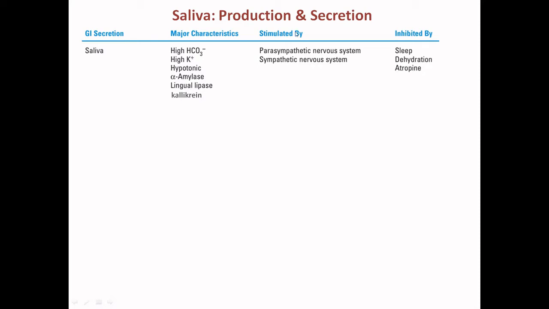The major characteristics of saliva: it is high in bicarbonate and potassium, and it is hypotonic, which we'll discuss, and these are the enzymes present in saliva. It is stimulated by the parasympathetic as well as the sympathetic nervous system. This is the only organ stimulated by both nervous systems, and it is inhibited by sleep, dehydration, and atrophy.